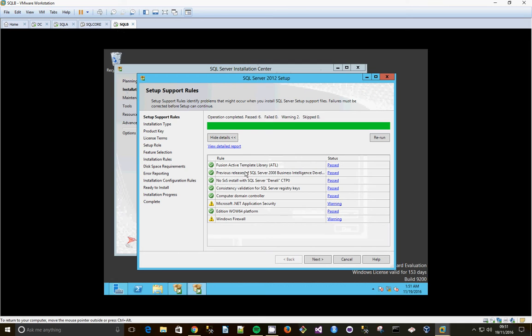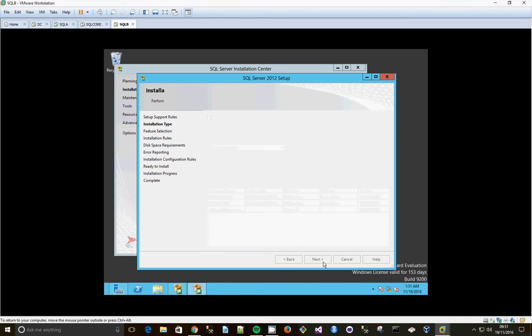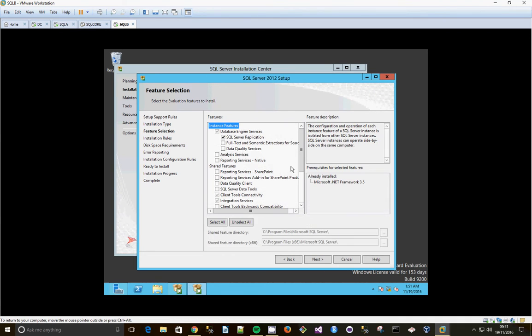Right, cool. I know those warnings usually come up, so let's click next. Installation type, add features to our default instance. That's right, isn't it? Yep, on the default one. Click next. And we want to install SQL Server Replication. I think that's it. That looks right. So we click next.